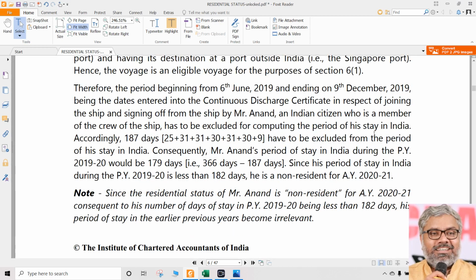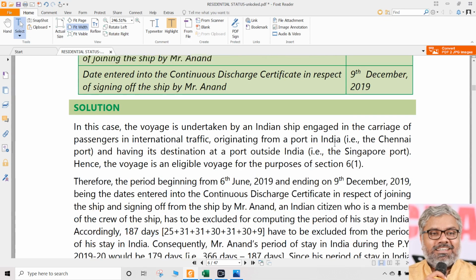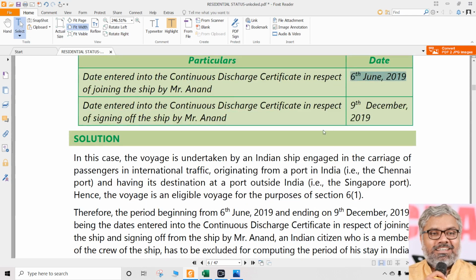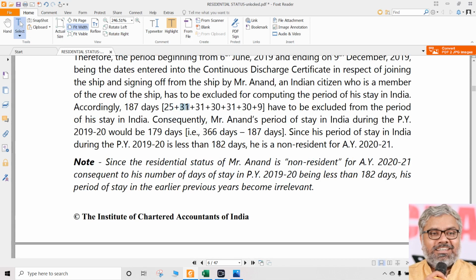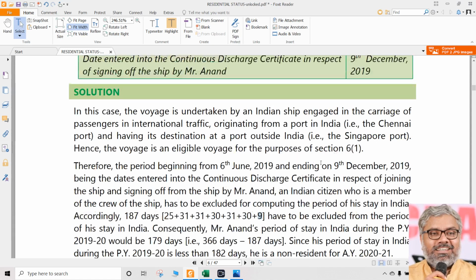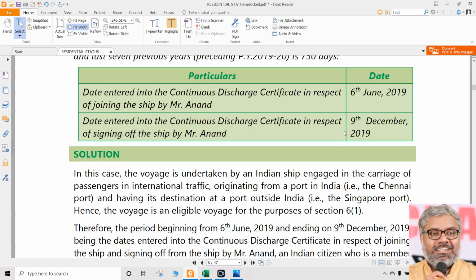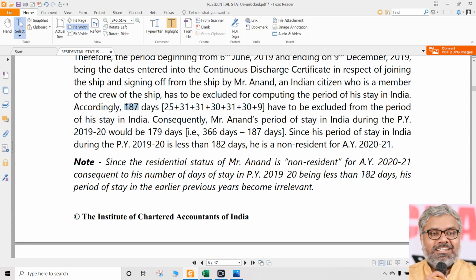Look at the number of days where he was in the ship. Starting from, say, 6th June. So starting from 6th June to be included also in that? Yes. That should be also included. Means how many days in June? In June, 25 days. Then July, then August, then September, then October, then November. Once again in December, 9 days he was in the ship. That should be also included in the period of stay in the ship, not in India. So all these total number of days, how many days will it become? That is going to be 187 days.